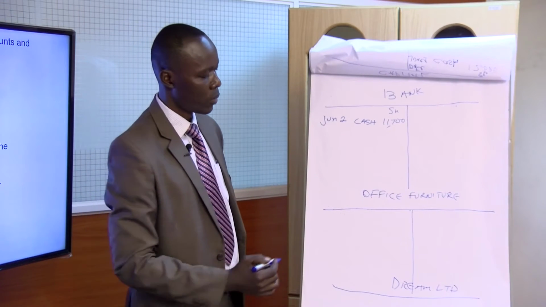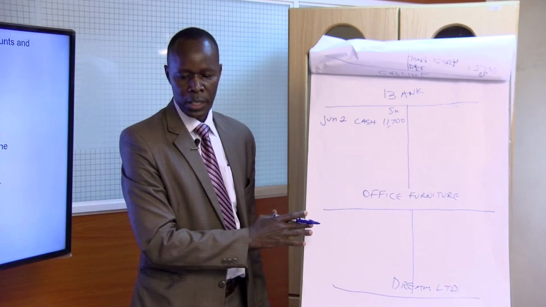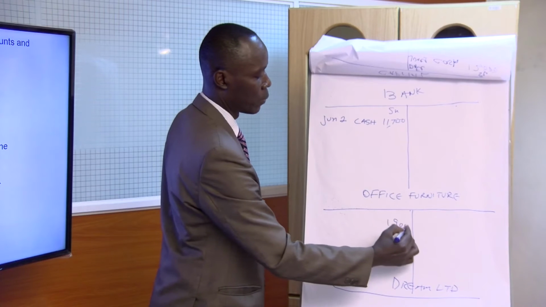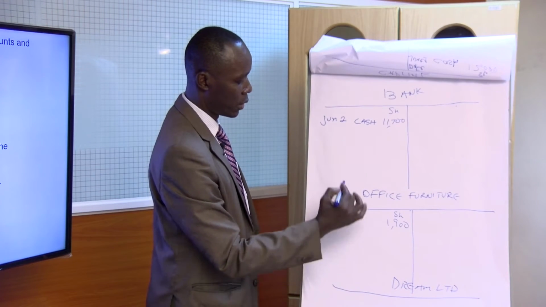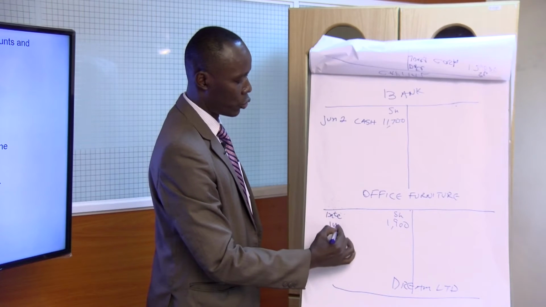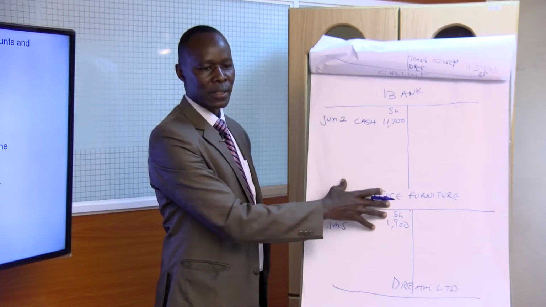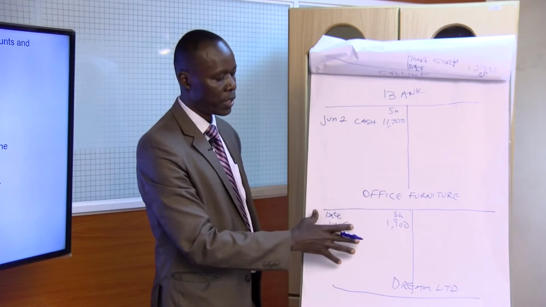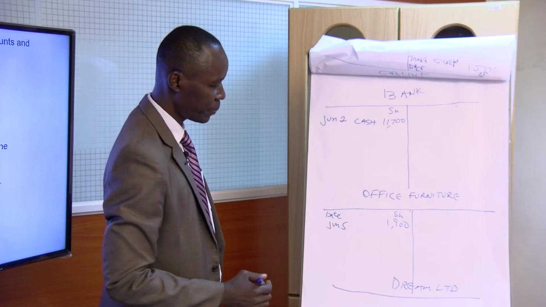Okay? So how much is the furniture? If you look at June 5th there, it's 1,900. You have to show it here, the currency, and also the date. That was on June 5th. This office furniture is an asset. So an increase in asset, as the rule says, is debited. To debit means you record it on the left.